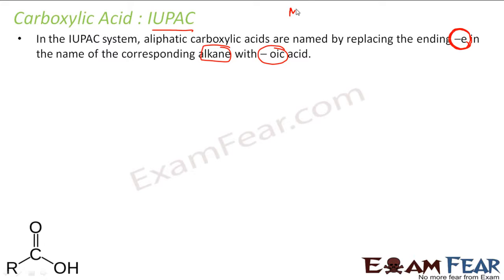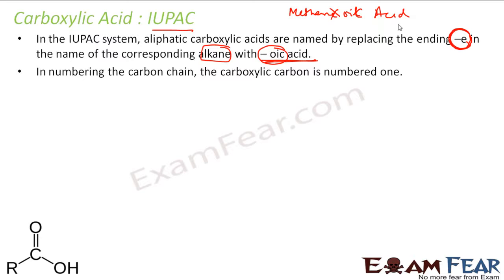For example, methane becomes methanoic acid, ethane becomes ethanoic acid, propane becomes propanoic acid, and the list continues. Just take the alkane from which it is derived, replace E with OIC acid, and you get the carboxylic acid's IUPAC name.